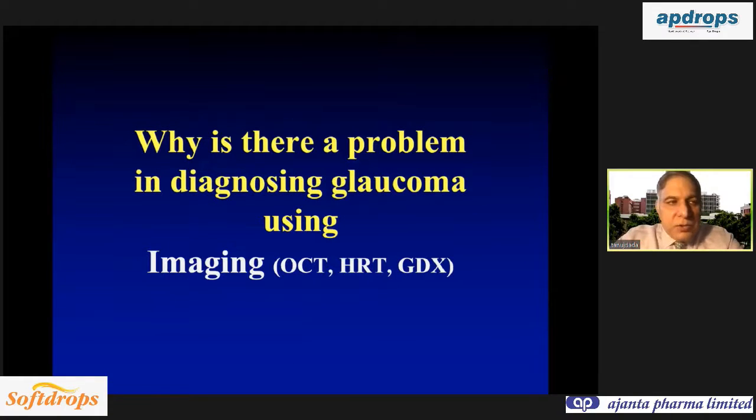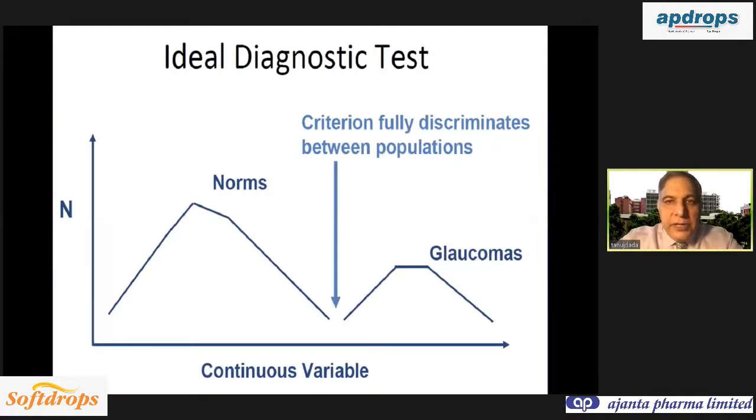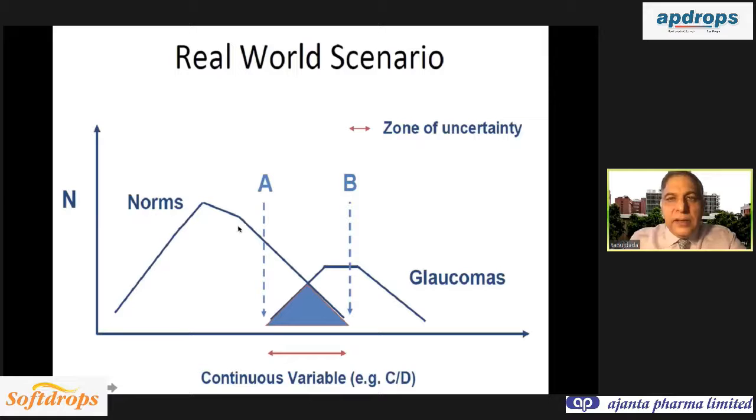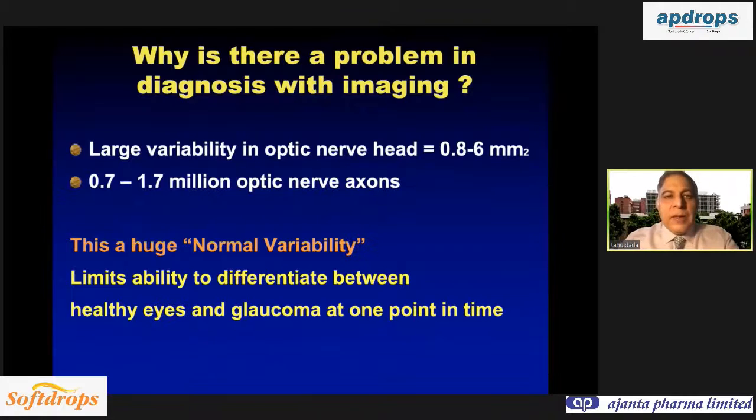Now, there is a problem in diagnosing glaucoma using the OCT or any other machine which images the RNFL or the disc. If you have an ideal diagnostic test, it can easily cut off normal from glaucoma. But the problem is that in the real world scenario, there is a lot of overlap between what is normal and what is glaucoma. So no instrument can tell you a cutoff that at one time this is glaucoma or this is normal. And that is because there is a huge variability.